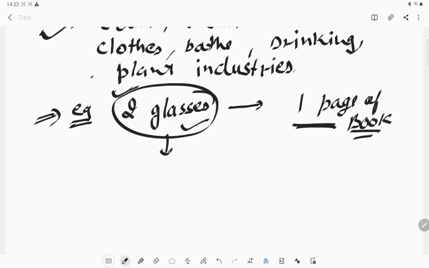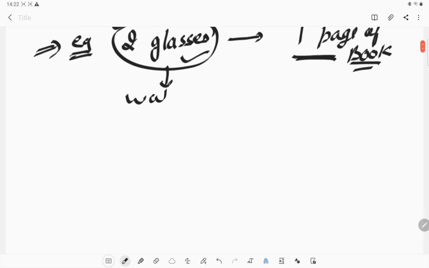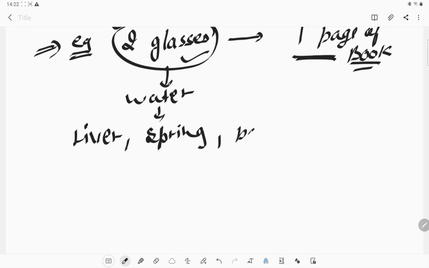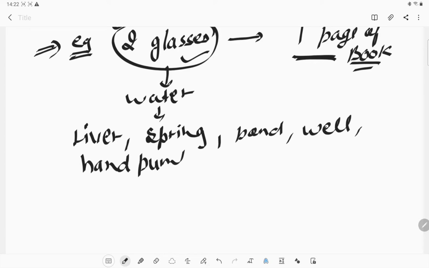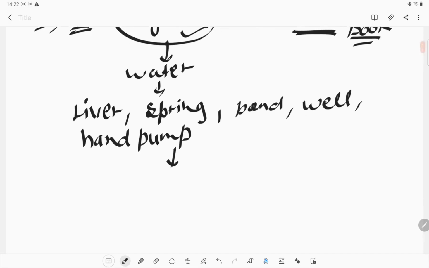Okay, and from where is this water coming? It is coming from the rivers, from the spring or pond, or we can say the well. Okay, these are the wells and the hand pumps. These are the sources from where we can get the water for our daily use.